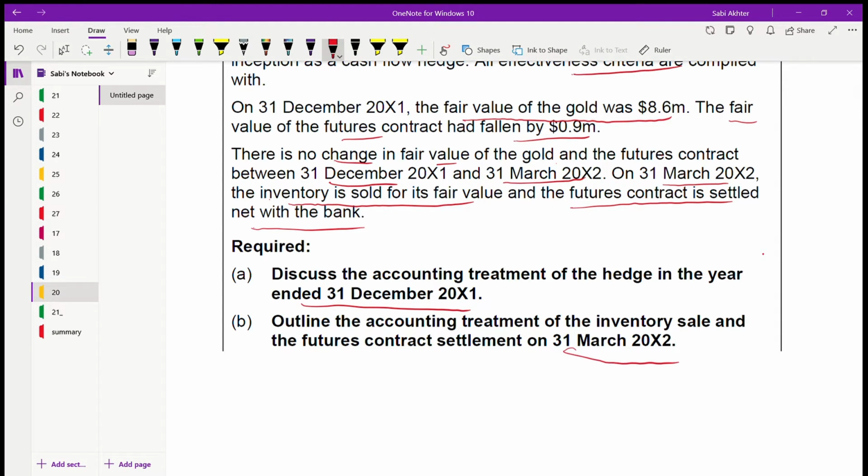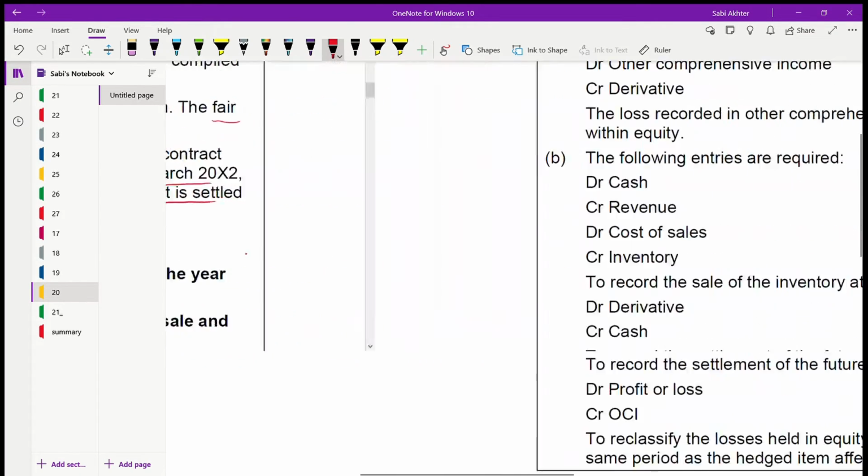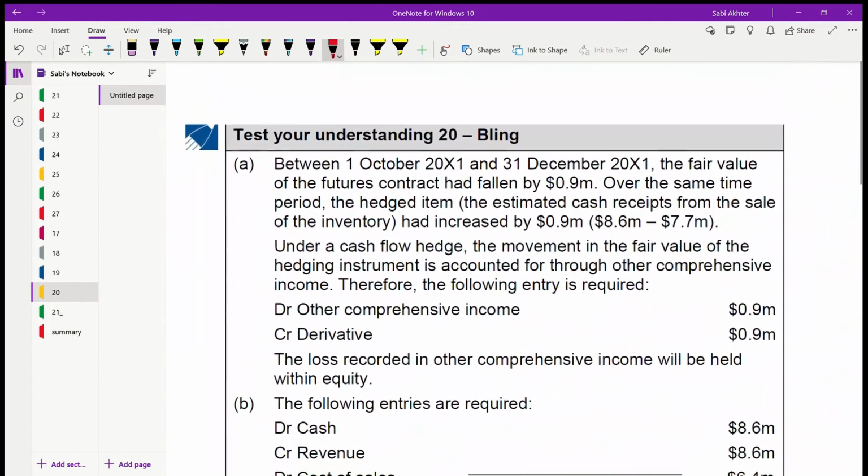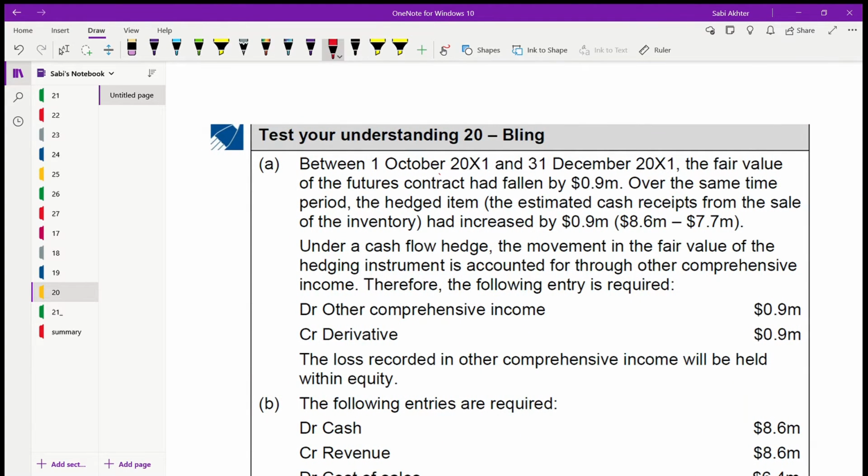Two different dates. At 31st December 2001, you are still having that inventory with you, but on 31st March 2002, you are selling the inventory as well as you are settling the future contract. That's why the treatments are different and that's why they are on two different dates. So first let us go on 31st December 2001, which is easy, right? We know that between this date and this date, the future contract value fell by 0.9. But at the same time, the hedged item, in this case the cash receipt, increased by 0.9 as well. Right, from 7.7 it has increased to 8.6.